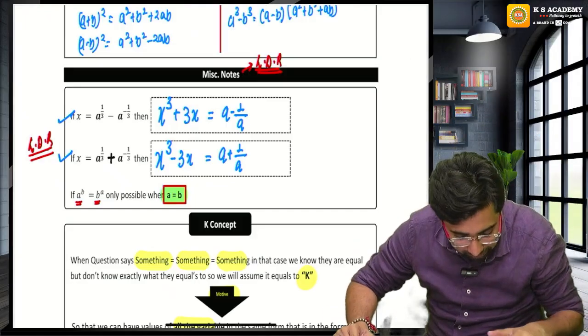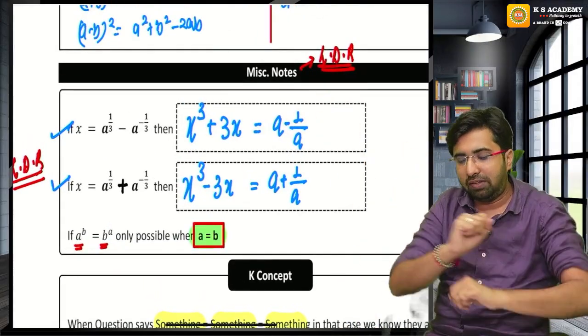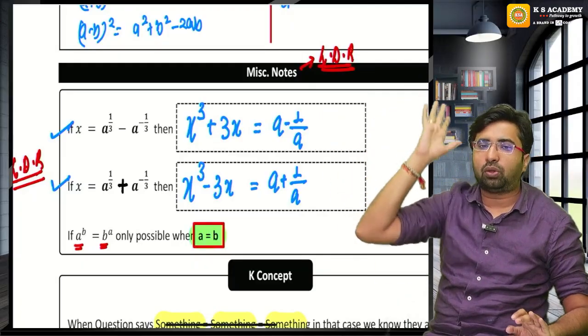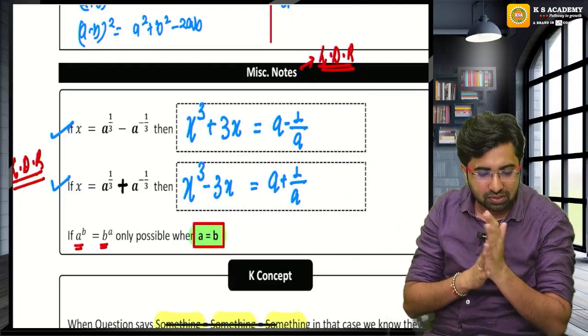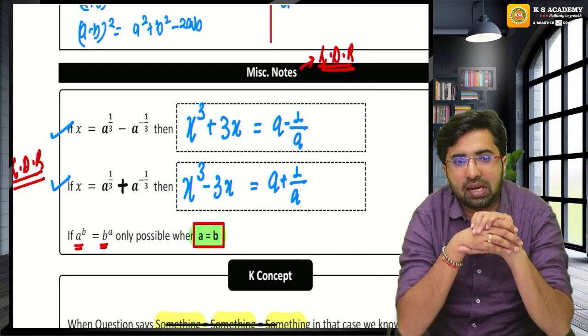Now a very important miscellaneous note is waiting for you. Last day revision note guys. Can we start? You have to pay attention. Without this note, I cannot teach you the topic that we are going to discuss now. Shall we start now? Are you all here? Can I start this revision?